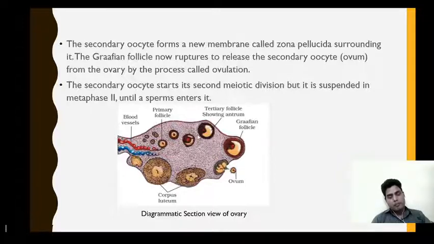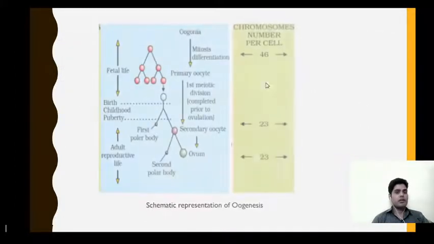Here the primary oocyte undergoes meiotic division, that is the first meiotic division, and that leads to the production of the secondary oocyte, and the division is unequal. Then this is the mature Graafian follicle, which ruptures, and that leads to the release of the ovum. This ruptured Graafian follicle undergoes changes and leads to the production of a yellow body known as corpus luteum. This corpus luteum is responsible for the production of progesterone, which is also known as the pregnancy hormone.